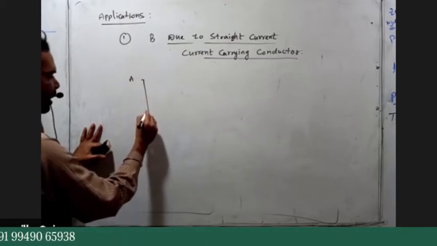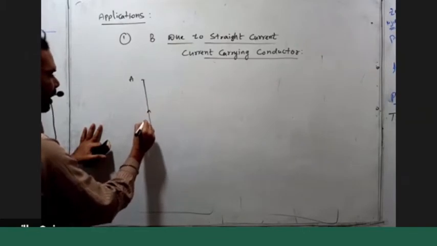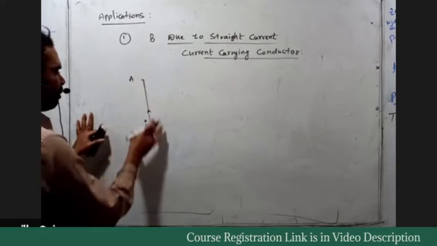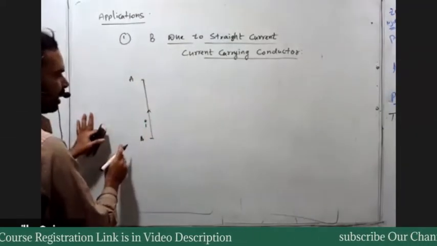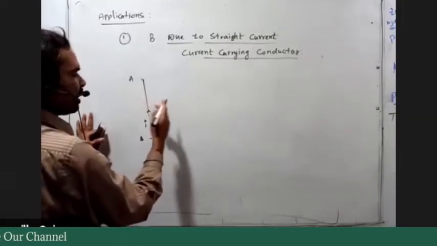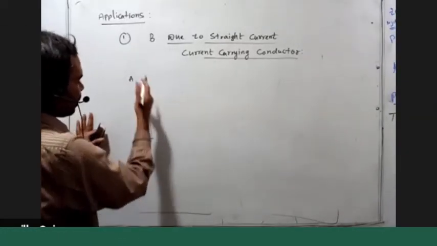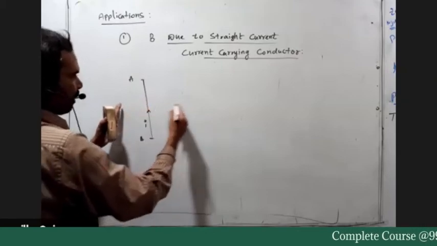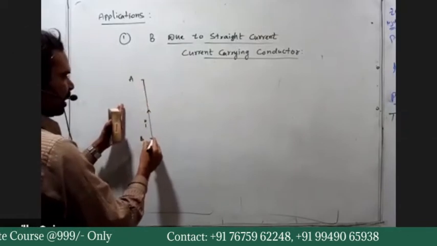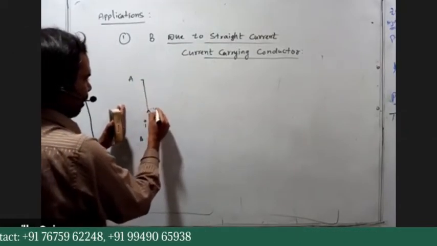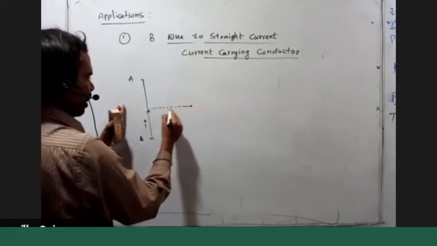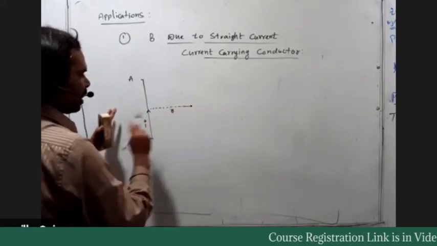And this is carrying the current, suppose current I is flowing. Now, because of this straight current carrying conductor, we want to find the magnetic field induction at one point at a perpendicular distance from this current carrying conductor. Suppose at a perpendicular distance, R distance.